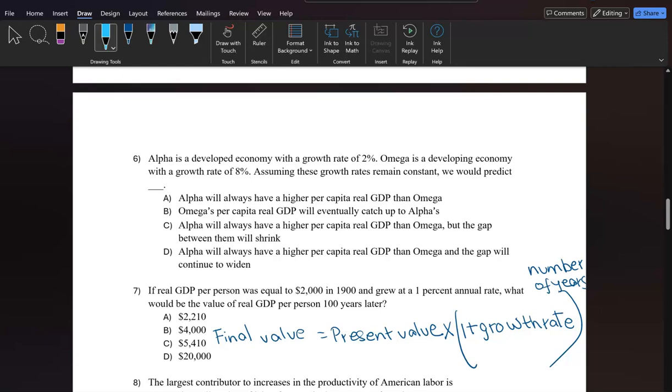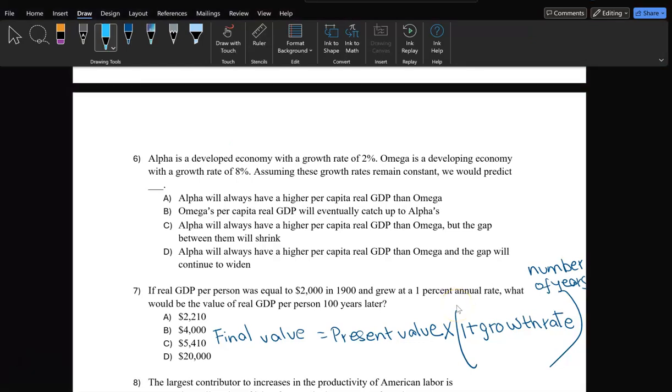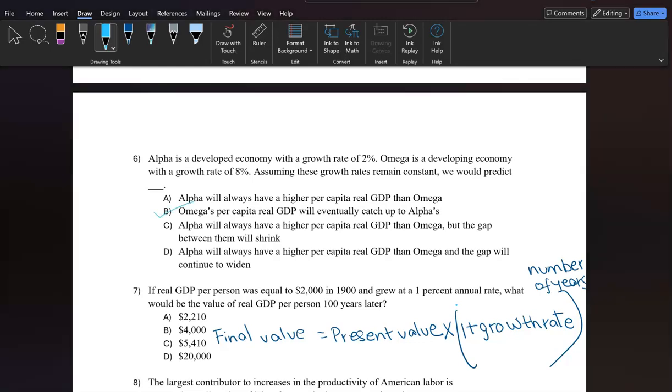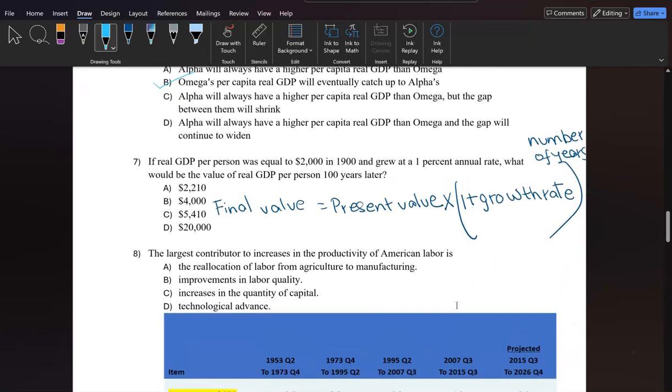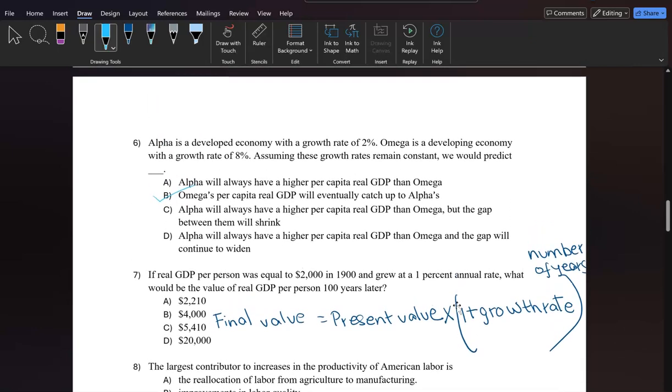Question 6. Alpha is a developed economy with a growth rate of 2%. Omega is a developing economy with a growth rate of 8%. Assume this growth rate remains constant. We would predict what? This is a clear case of convergence. The developing economy is growing at a faster rate than a developed economy, so Omega's per capita real GDP will finally catch up to Alpha's. All right, that was B.